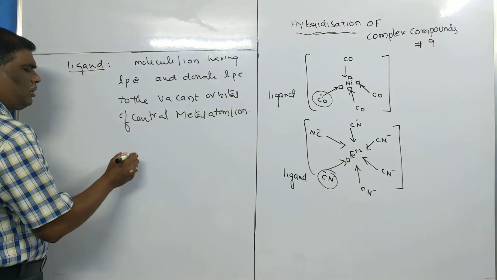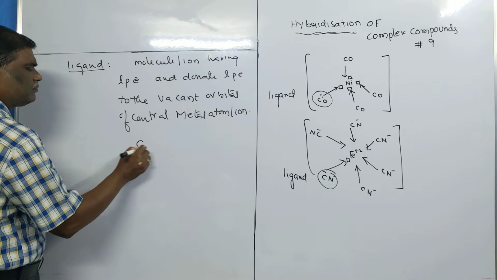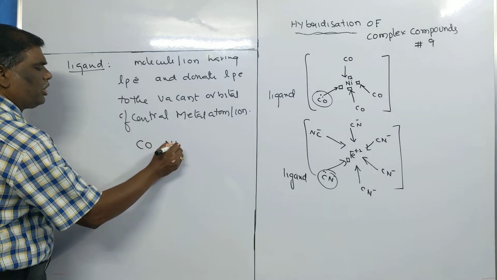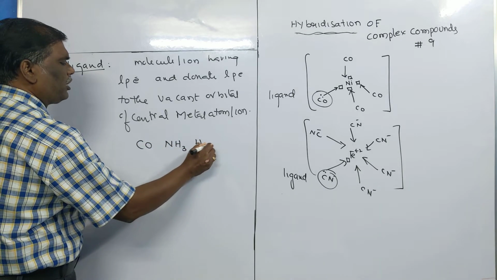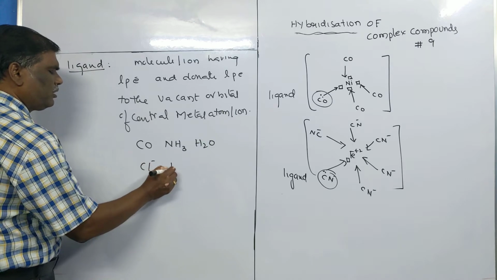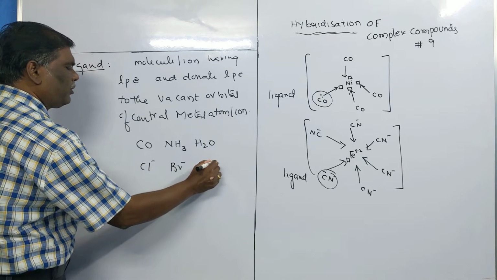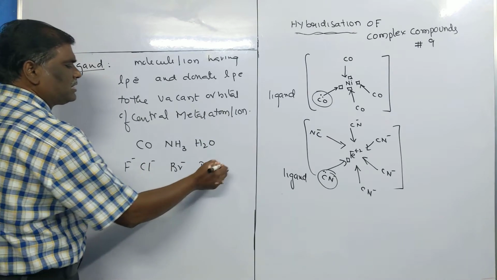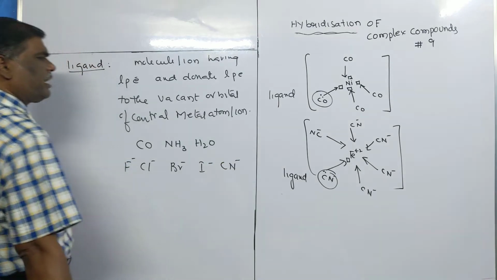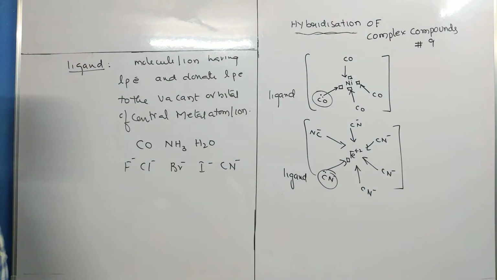Examples: carbon monoxide, water molecule, ammonia molecule, chloride, bromide, iodide, cyanide. These are some examples of ligands.